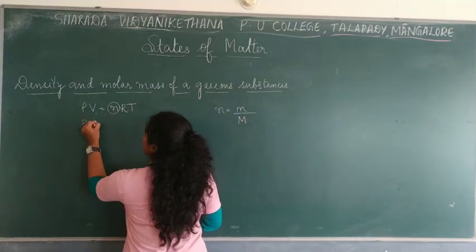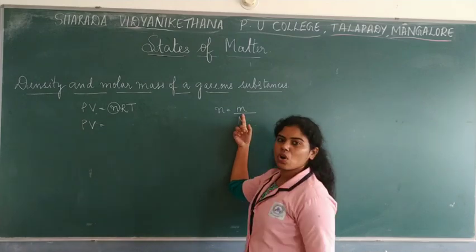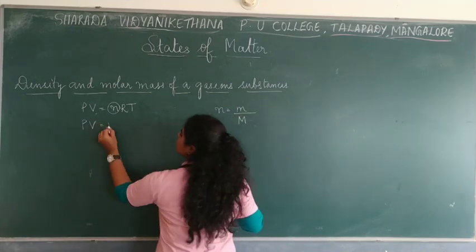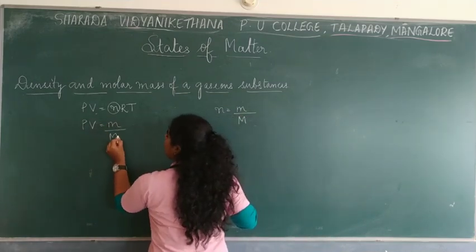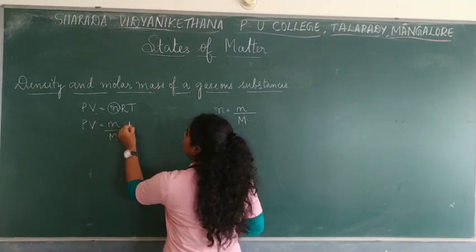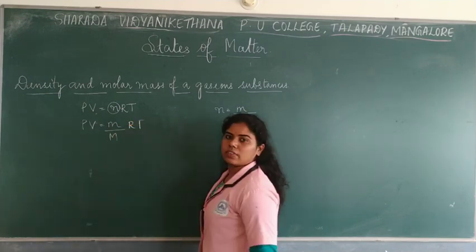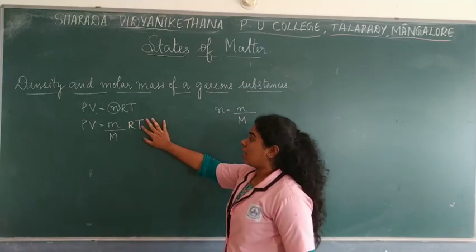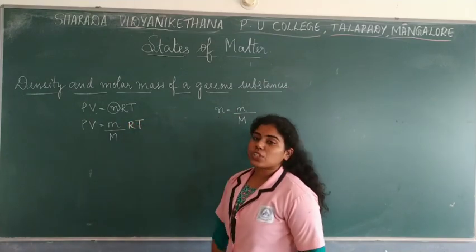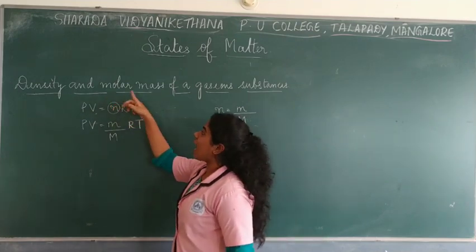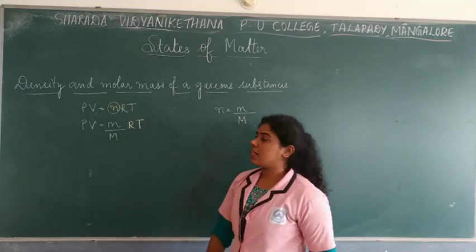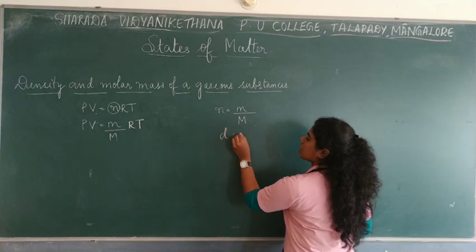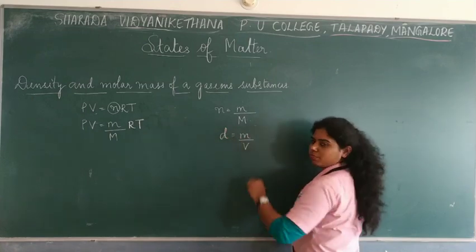So PV is equal to small m divided by capital M into RT. Now, what relation do I want here? Density and molar mass. You know that density is nothing but mass by volume.